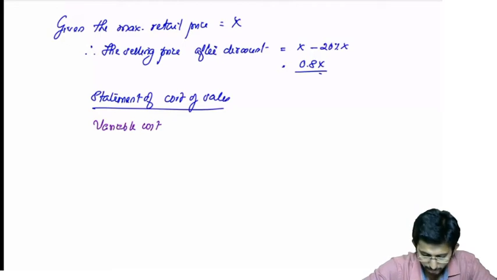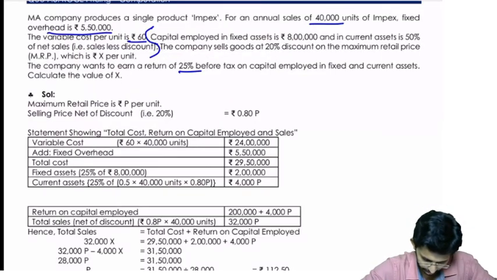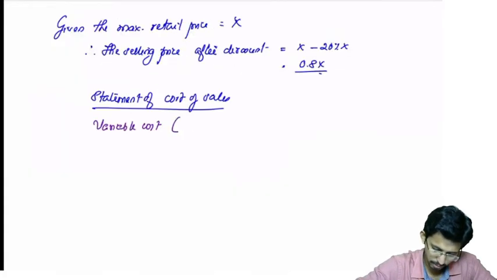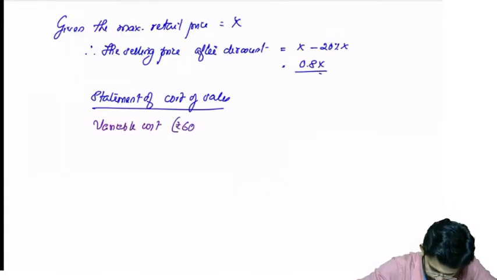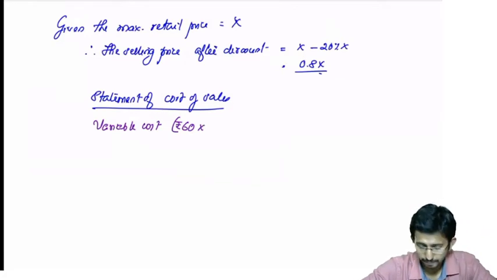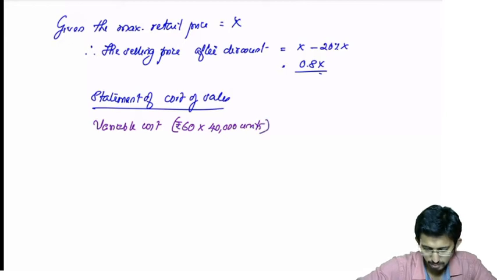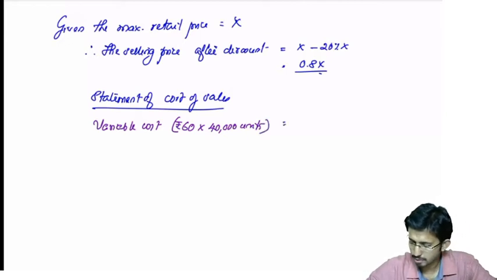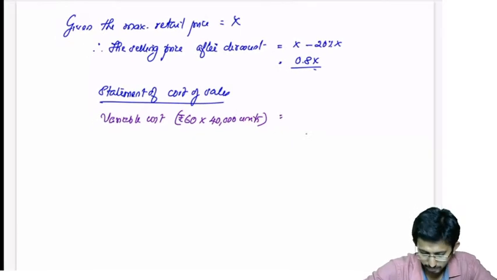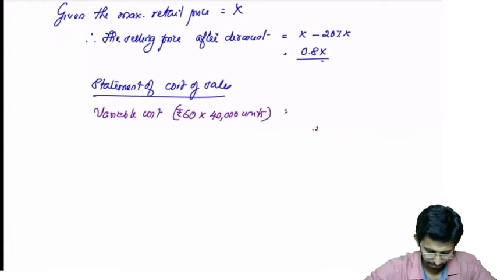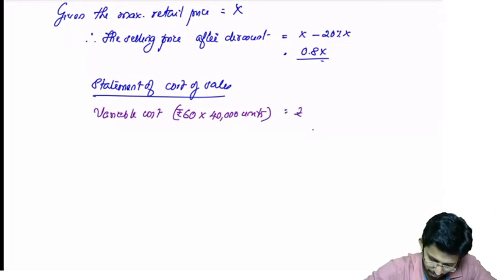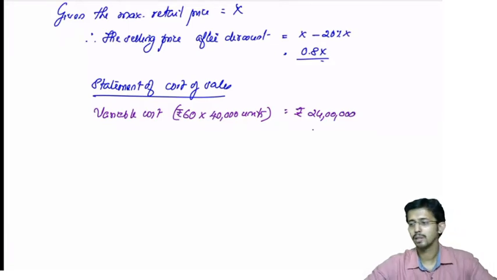One is variable cost. How many units? 40,000. So 60 into 40,000 will give you 24 lakhs.